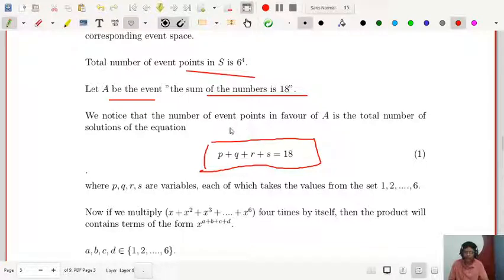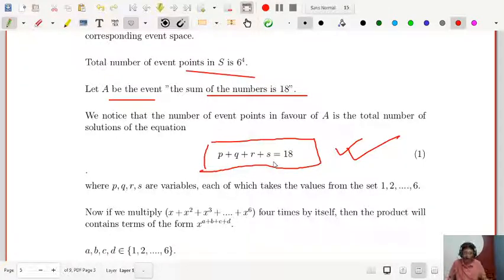So we notice that the number of event points in favor of A is the total number of solutions of this equation. If you get the total number of solutions of this equation, that will be your answer. P is representing the first die, Q is representing the second die, R is representing the third die, S is representing the fourth die. It just looks like that. P, Q, R, S are the variables.